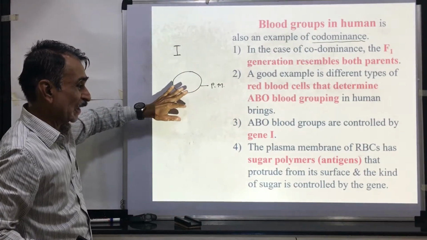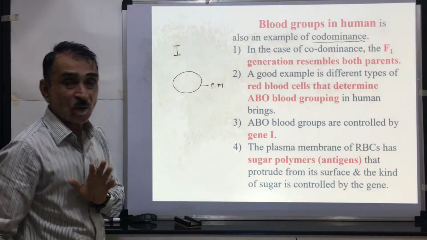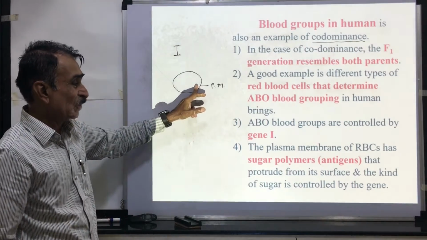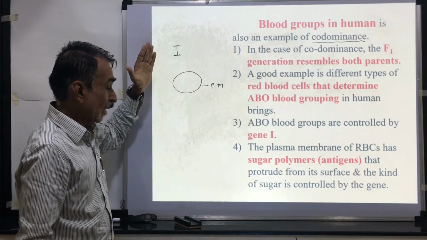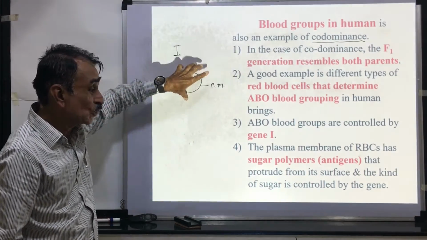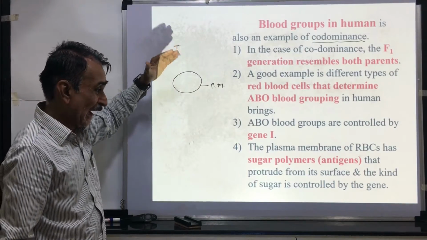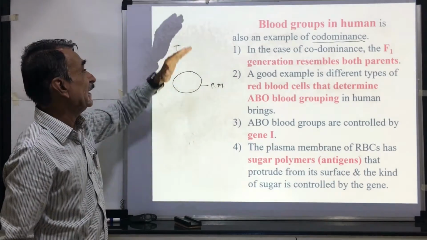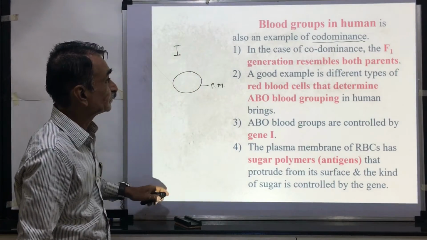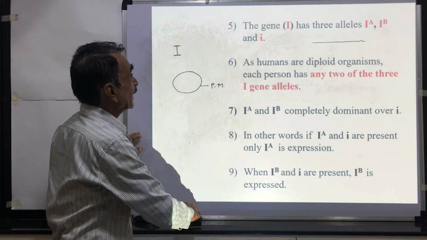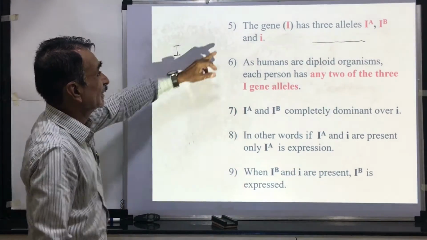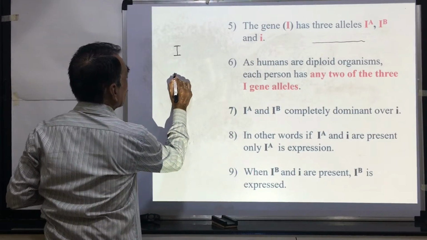This plasma membrane produces sugar polymers on the surface, which are called antigens. These are protruded, released from the surface of the plasma membrane, and the formation of these antigens is controlled by a single gene I, or different forms of the gene I. Here you can see that this I gene has 3 alleles.